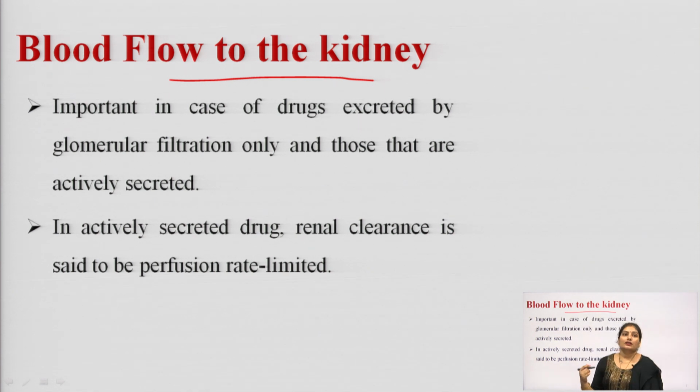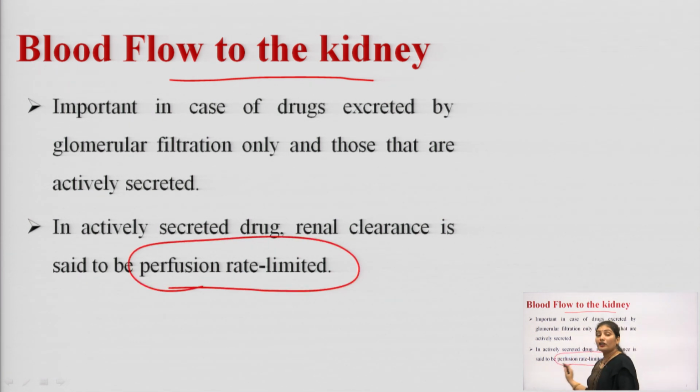Okay. So, in actively secreted drugs, we can say the renal clearance is perfusion rate limited. Perfusion rate limited means what is the rate of blood flow. When the drug is getting excreted by the tubular secretion process, then renal clearance will depend upon the rate of blood flow. Okay. So, in case of actively secreted drug, we can say the renal clearance is perfusion rate limited.